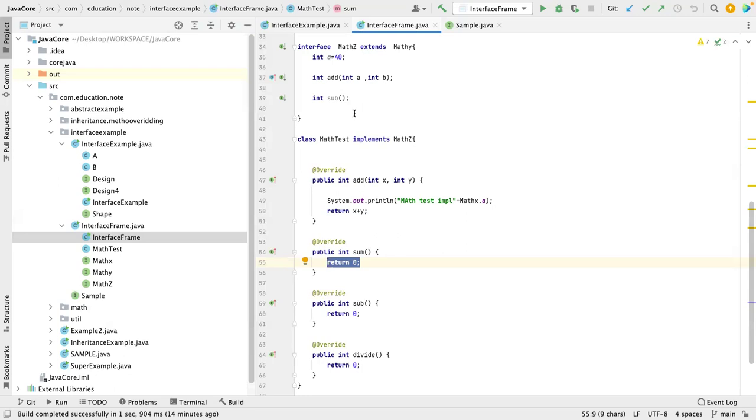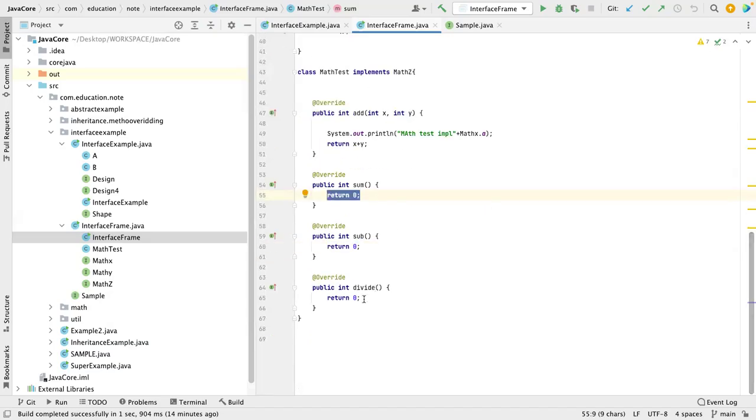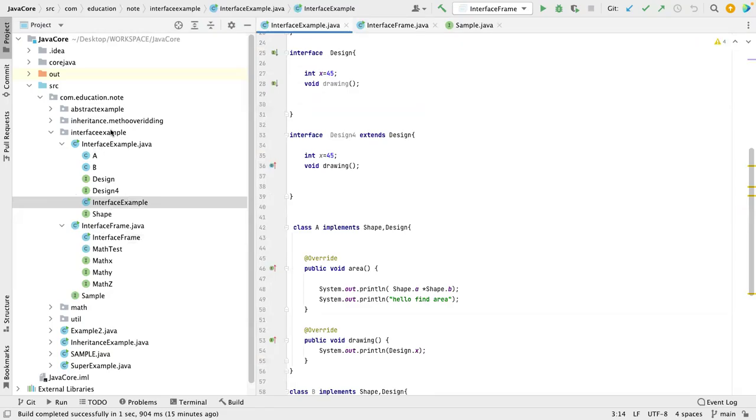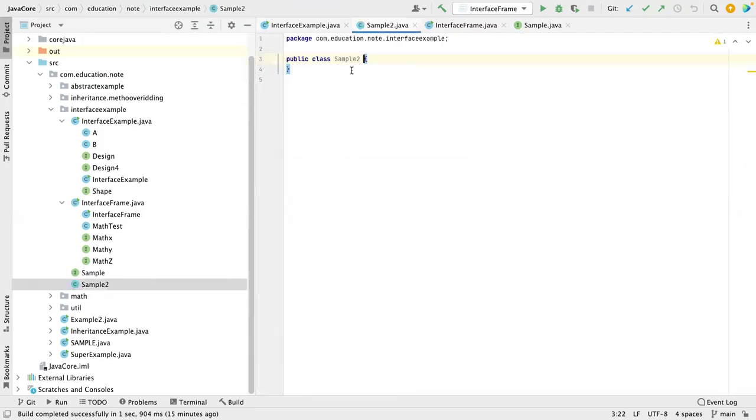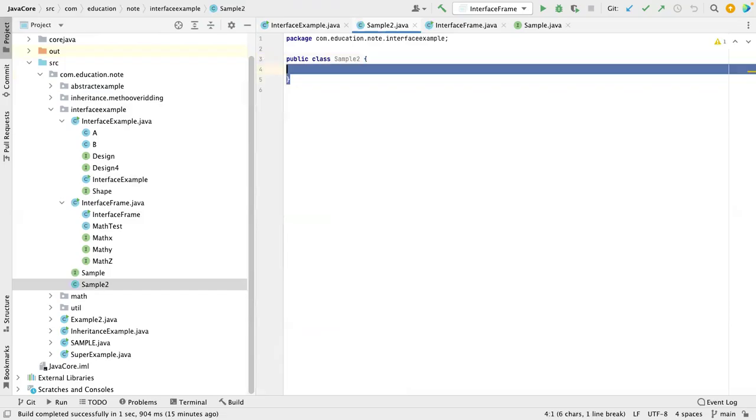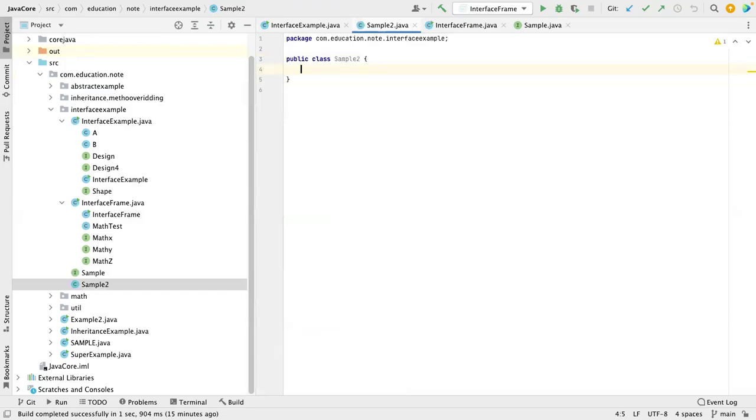The second question they will ask from interface: what is a marker interface? What is a tagged interface? Marker interfaces are interfaces which don't have implementation. Any interface which doesn't have implementation is a marker interface. Let's take an example. Let me declare one interface. So I have interface Sample, and Sample2. See, if I don't keep anything inside, so this is blank, a tagged or marker interface.